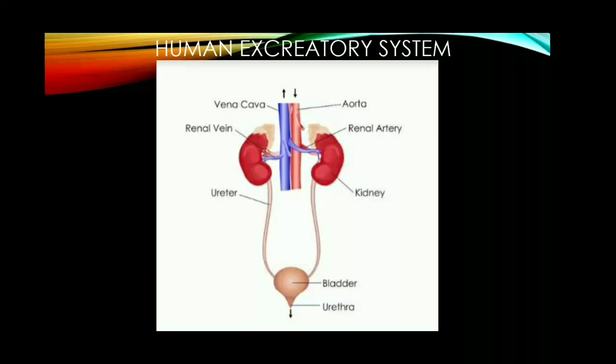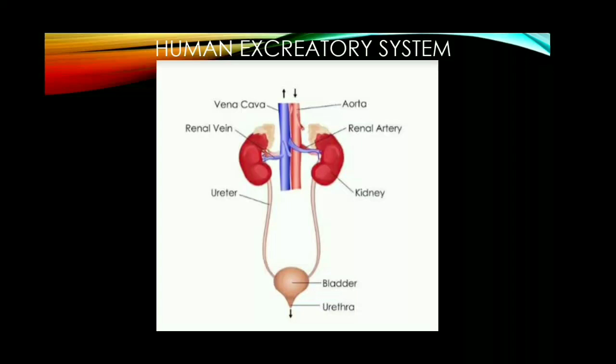The excretory system comprises a pair of kidneys, a pair of ureters, urinary bladder and urethra. The main function of the excretory system is elimination of nitrogenous waste such as urea, uric acid, creatinine in the form of urine. These nitrogenous wastes are formed as a result of metabolic activities. These wastes are eliminated in the form of urine by our excretory system.